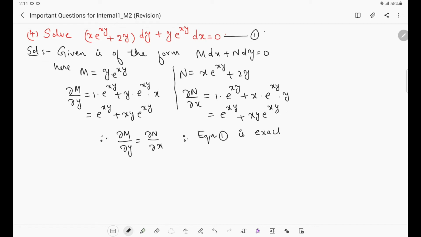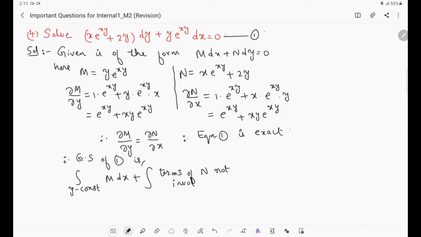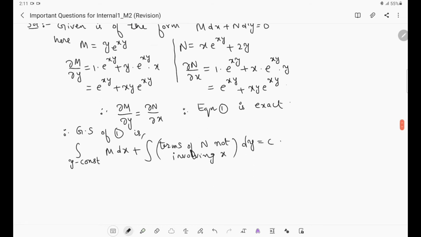If they are equal, then what we can say, the given equation 1 is exact, right? If it is exact, then the general solution of 1 is, what is the general solution? Integral, treating y as constant, of M dx plus integral of terms of N not involving x, into dy, equals constant. This will be the general solution.